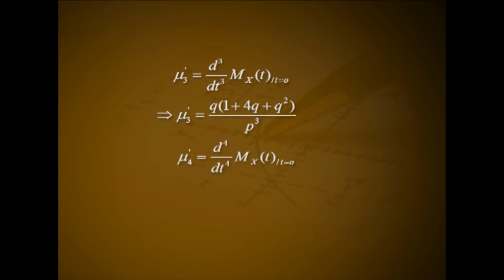where 0 less than Q e raised to t less than 1. Mu 3 dash equal to d cube divided by dt cube of M_x(t) at t equal to 0. This implies mu 3 dash equal to Q into (1 plus 4Q plus Q square) all divided by P cube. Mu 4 dash equal to d raised to 4 by dt raised to 4 of M_x(t) at t equal to 0. This implies mu 4 dash equal to Q into (1 plus 11Q plus 11Q square plus Q cube) divided by P raised to 4.